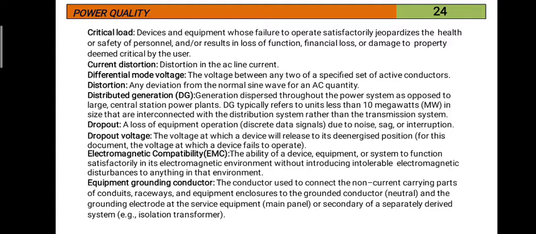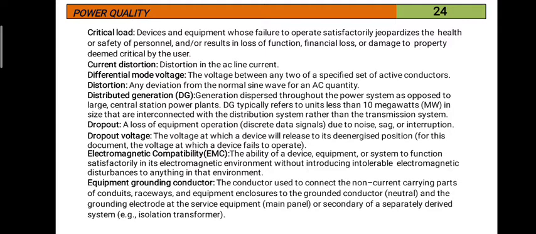For this document, the voltage at which a device fails to operate is called dropout voltage. That means when the device fails to operate with less than a specified voltage, that voltage is known as dropout voltage.